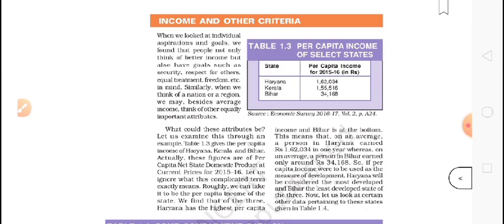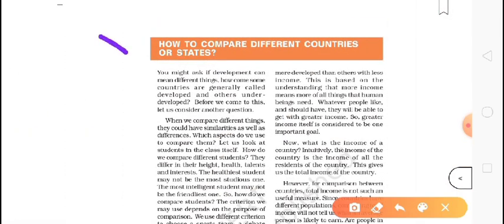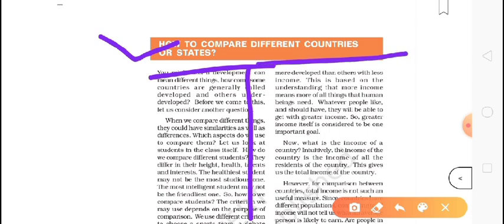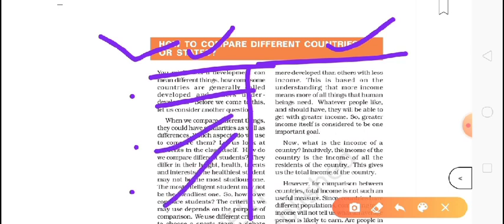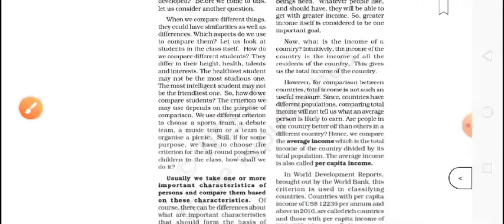Firstly we discussed how to compare different countries or states. How can we make a difference between the countries, so that we can say this country is developed and this is not? So what are those criteria? Last time I told you about per capita income, which means the per person income of the country, and education and health facilities we will discuss. Till now we studied this.